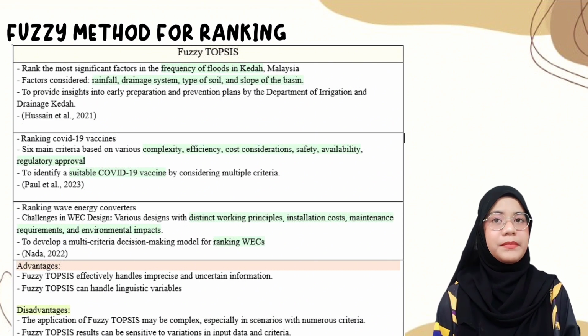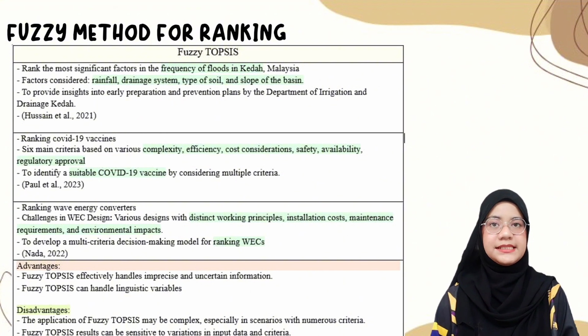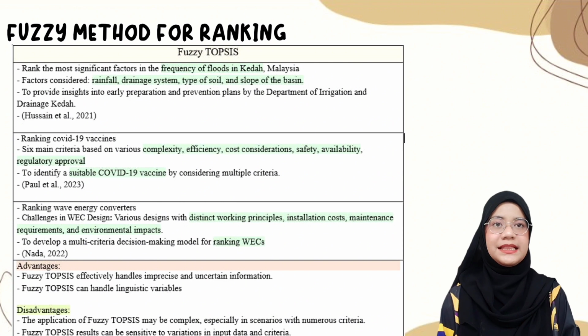Secondly is Pao et al. 2023. The authors ranked COVID-19 vaccines. They have 6 main criteria based on various complexity, efficiency, cost considerations, safety, availability, and also regulatory approval. The last application for Fuzzy-TOPSIS is ranking wind energy converters by Nada 2022.